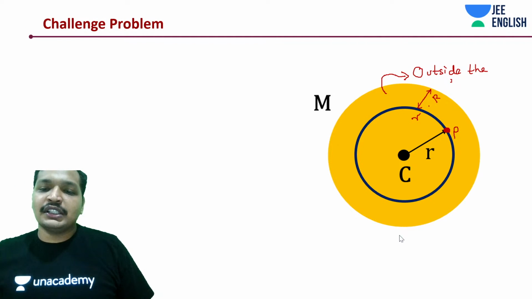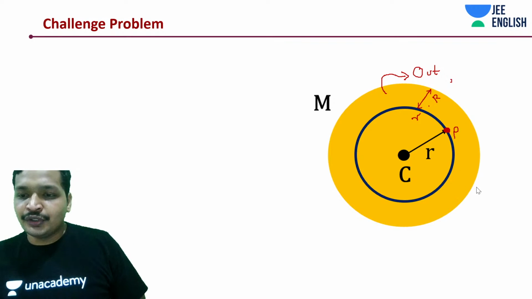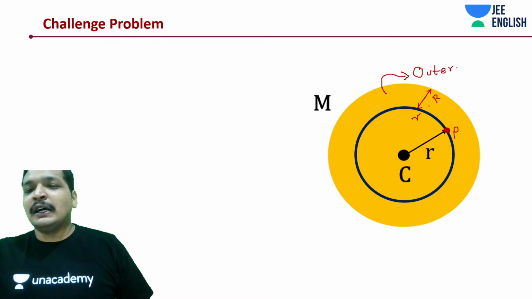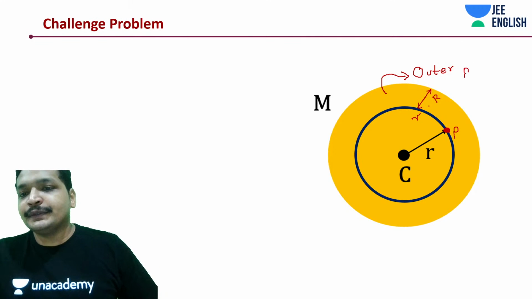You can call it outer shells or outer portion. I'm just trying to give it a name. There's absolutely no issue in this. So let's call it the outer part of the sphere.